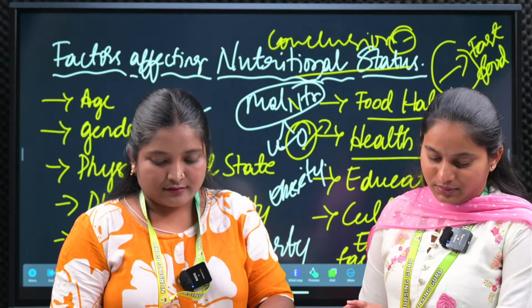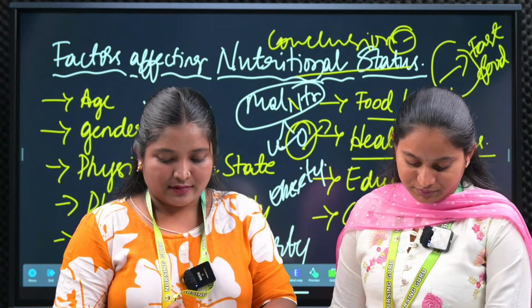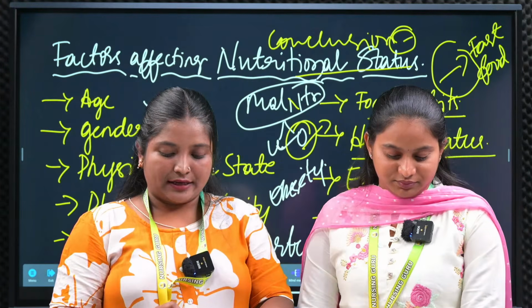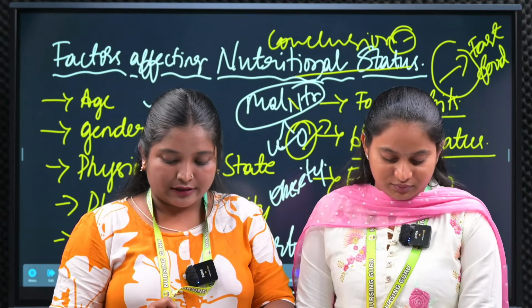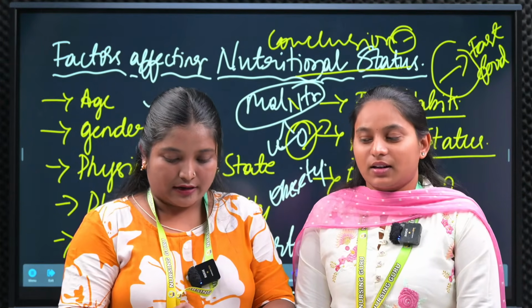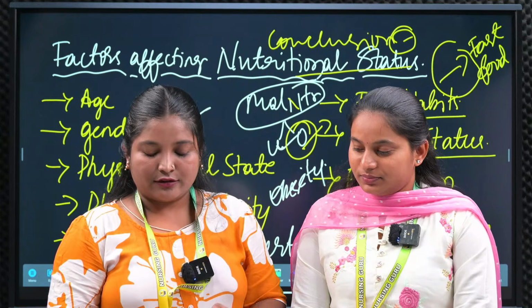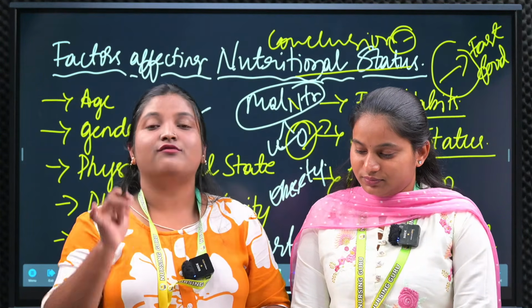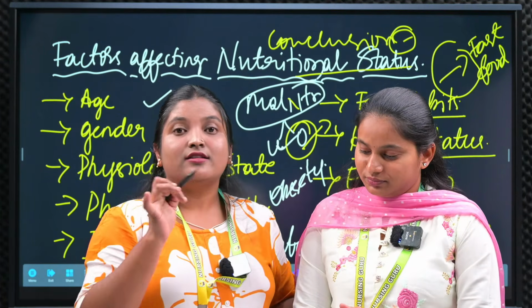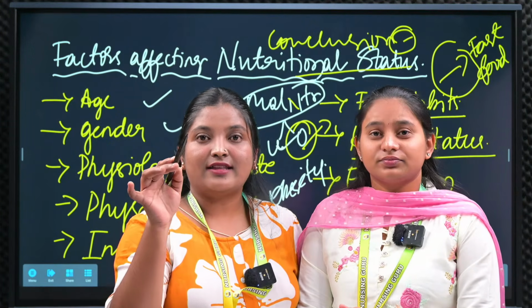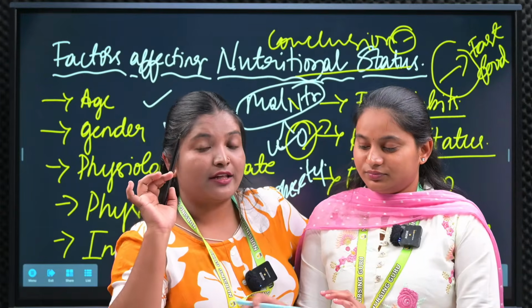Define nutrition. For nutrition, mainly we are expecting, we have already given it on Instagram, don't worry about that. And then the classification. Define nutrition, classification, factors affecting nutrition. Here you can see factors affecting nutrition, they may ask for 2 marks.